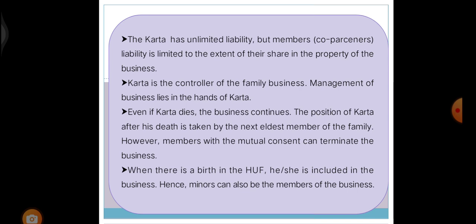Next, even if Karta dies, the business continues. The position of Karta after his death is taken by the next eldest member of the family. However, members with mutual consent can terminate the business. When there is a birth in the HUF, the child is included in the business. Hence, minors can also be members of the business.